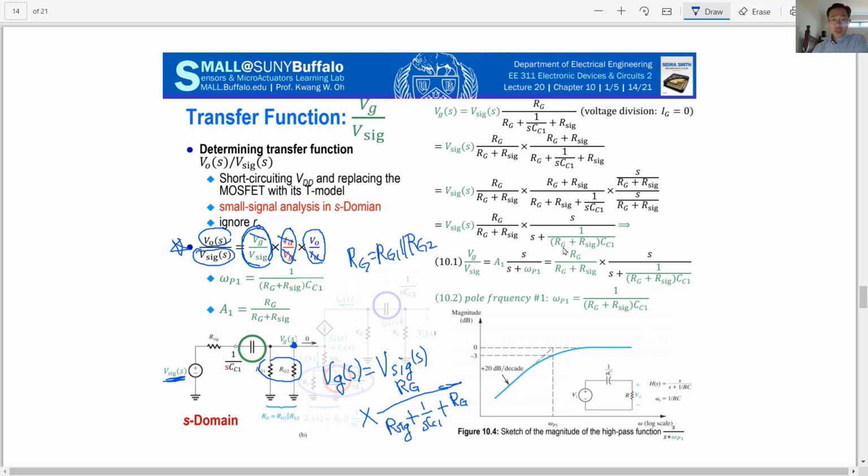Okay, so if you simplify that equation, then in the end we have this special form, and this form is easy to understand. The voltage gate to voltage signal will have some constant number times S divided by S plus something, right?